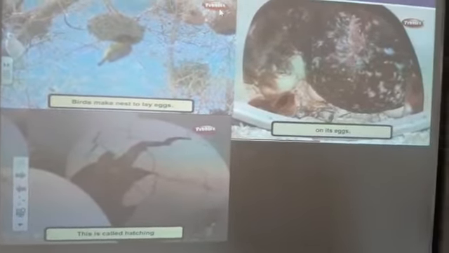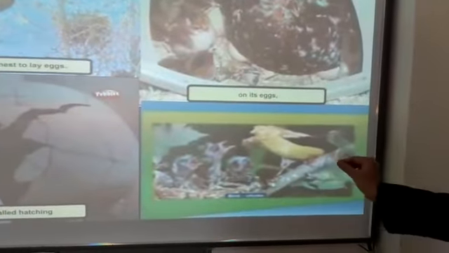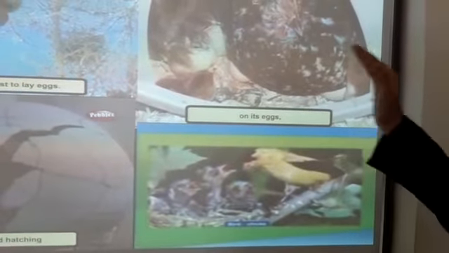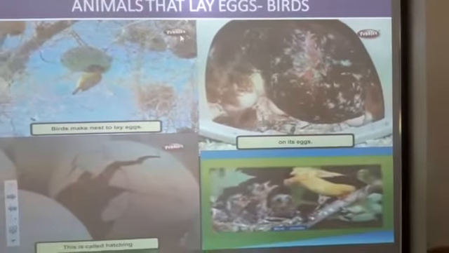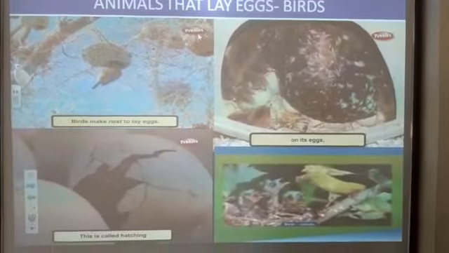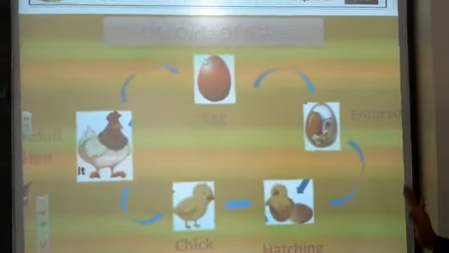Then you can see the babies are born from that egg. So this is the process by which birds or other egg-laying animals give birth to their young ones. Next, this is the life cycle of a hen.